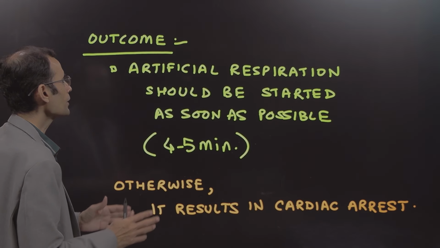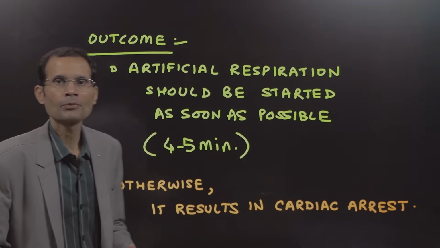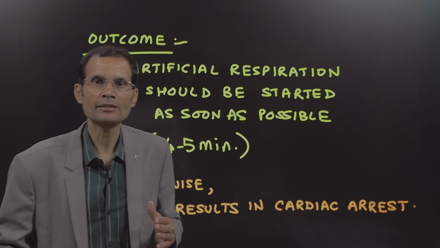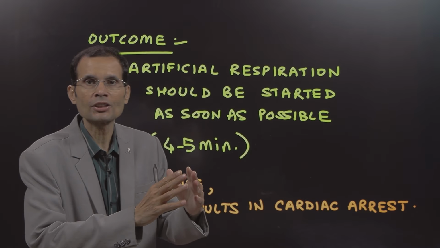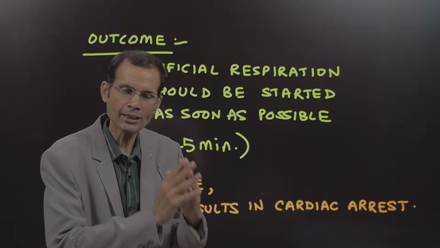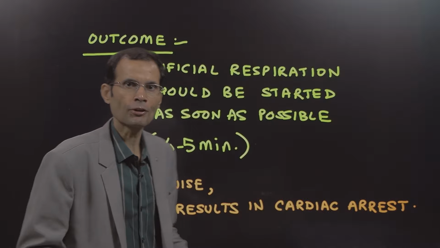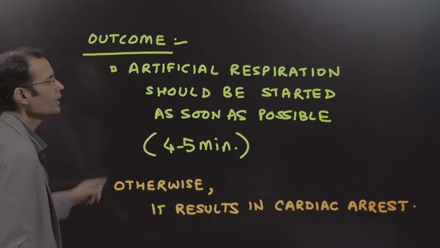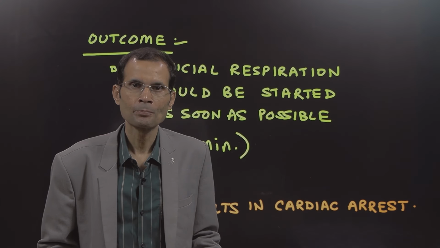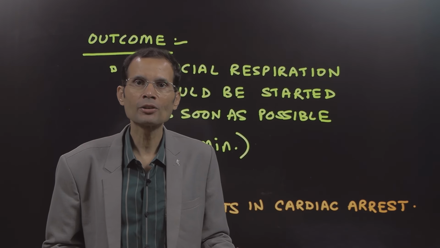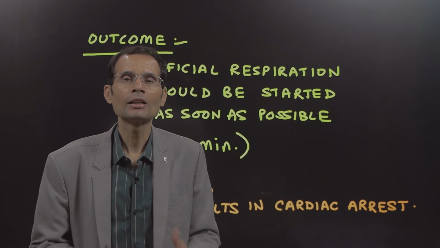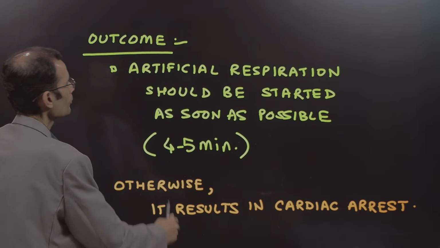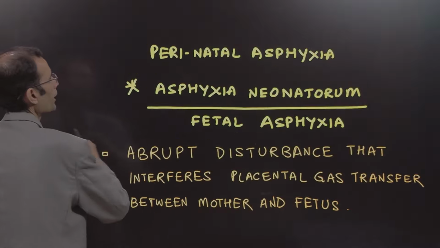Artificial respiration should be started as soon as possible, and by that I mean within the next 4 to 5 minutes. As soon as you note that the person is suffering from asphyxia, within the next 4 to 5 minutes, artificial respiration should be initiated. Otherwise, it results in cardiac arrest. As we saw, there would be ventricular arrhythmia, ventricular fibrillation, cardiac arrest will follow, and the heart will stop. So this is what happens in asphyxia.